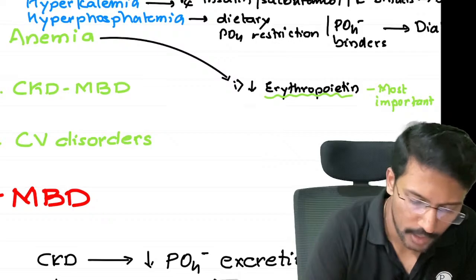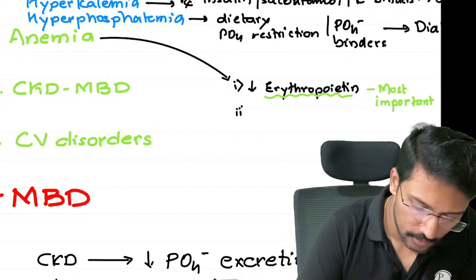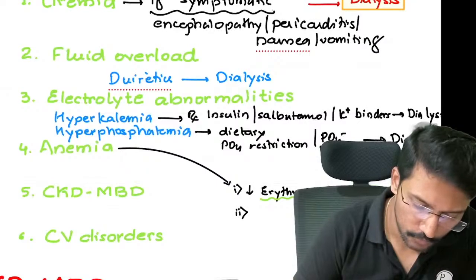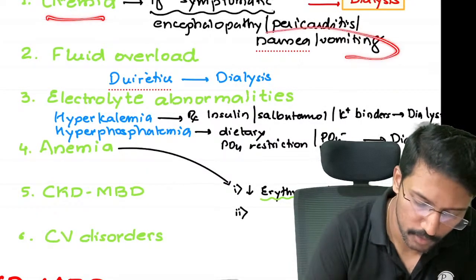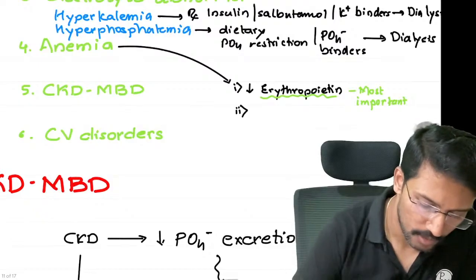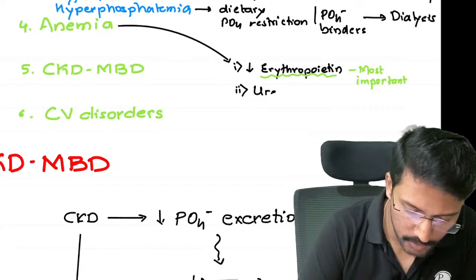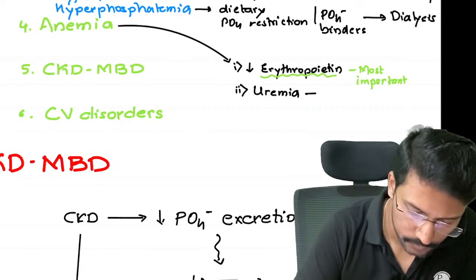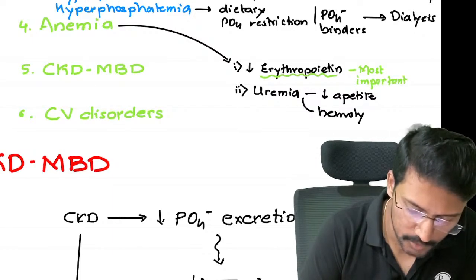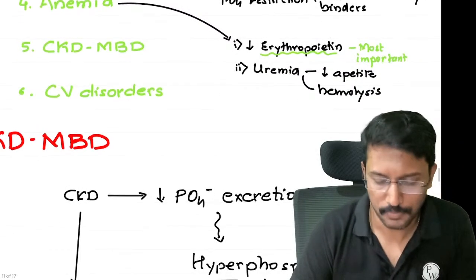Apart from that, when you have chronic kidney disease, you will have severe nausea and vomiting because of the uremia, right? You will not be able to tolerate food well. You can also have hemolysis because of uremia, right? So uremia leading to decreased appetite and hemolysis. Decreased appetite means you eat less food, you eat less iron.